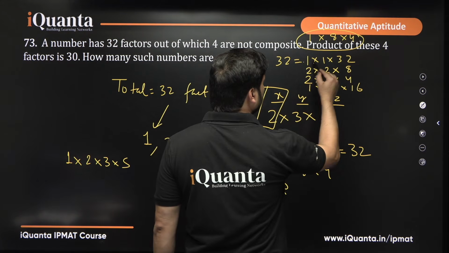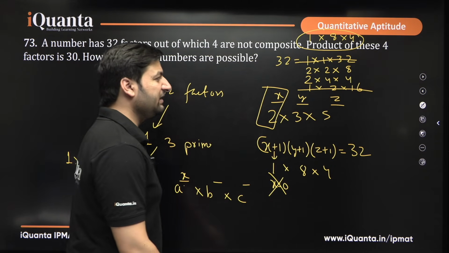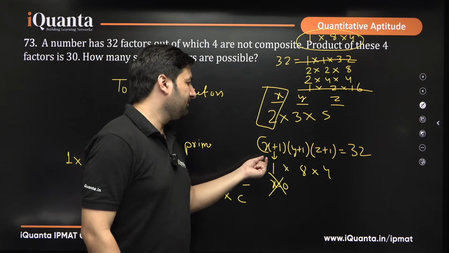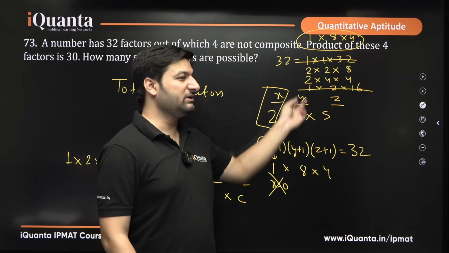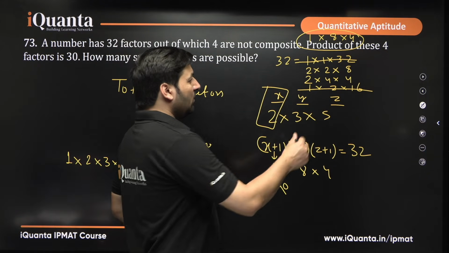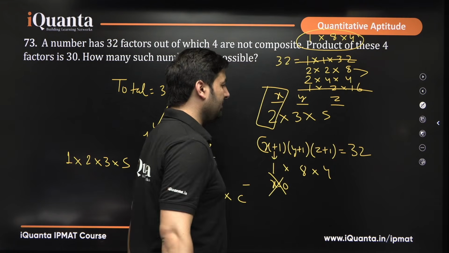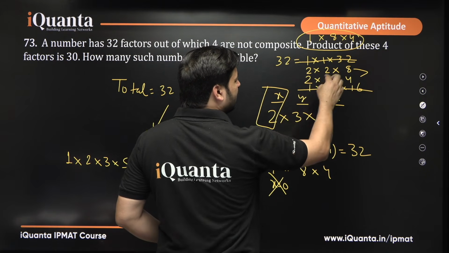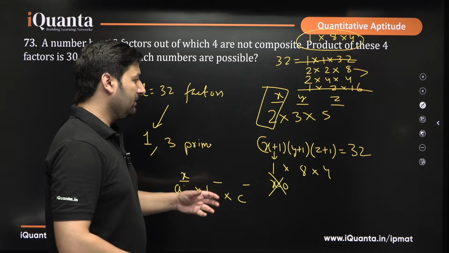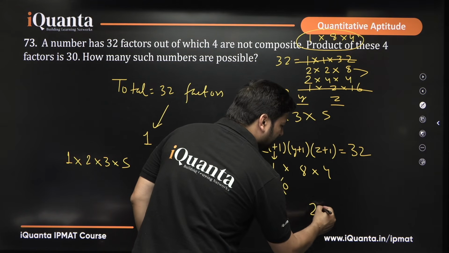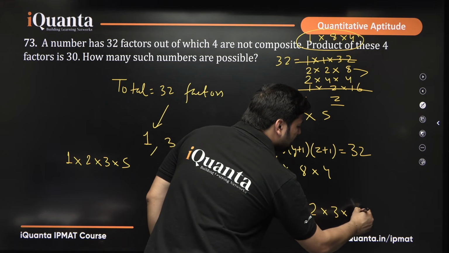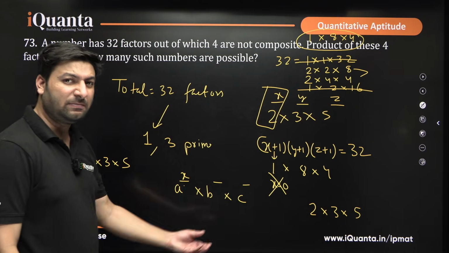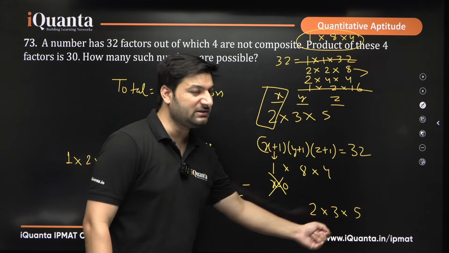So each of these possibilities, which are giving us x or y or z equal to 0, is not possible. Only these two are possible. Now, what do you see? 2, 2, 8, 2, 4, 4. There are 3 distinct prime numbers, so you can say these are 3 places.